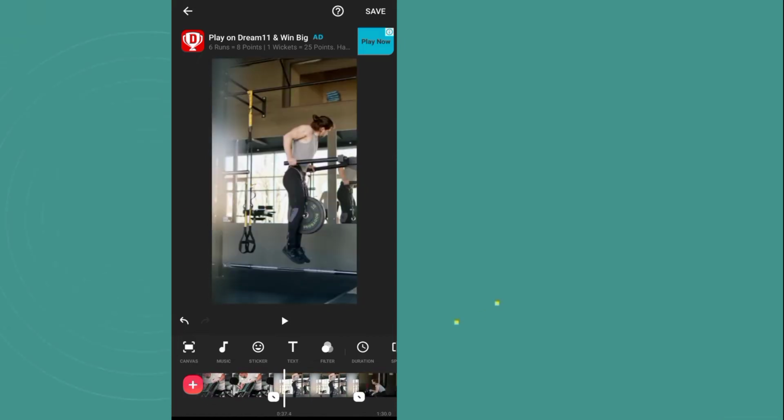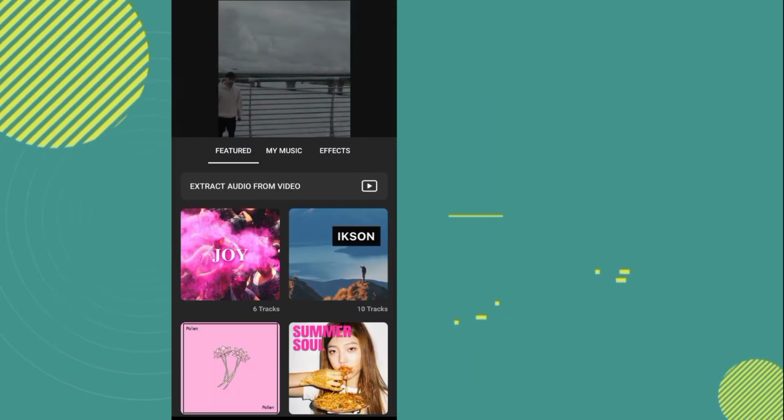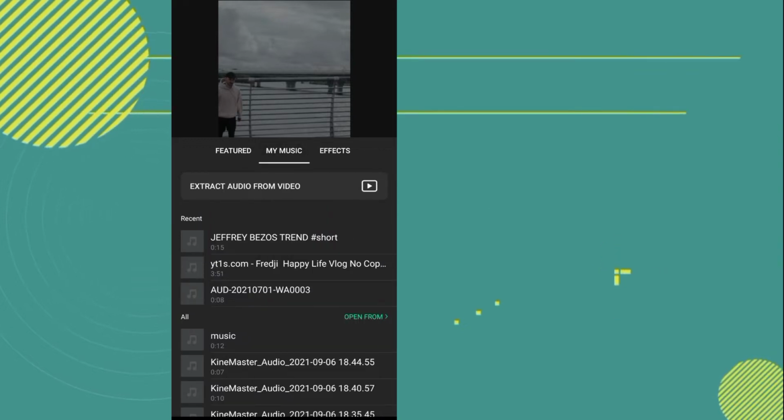Now we have to add music here, so we'll go to this music option. I will provide this music link in description, you can download it from there.